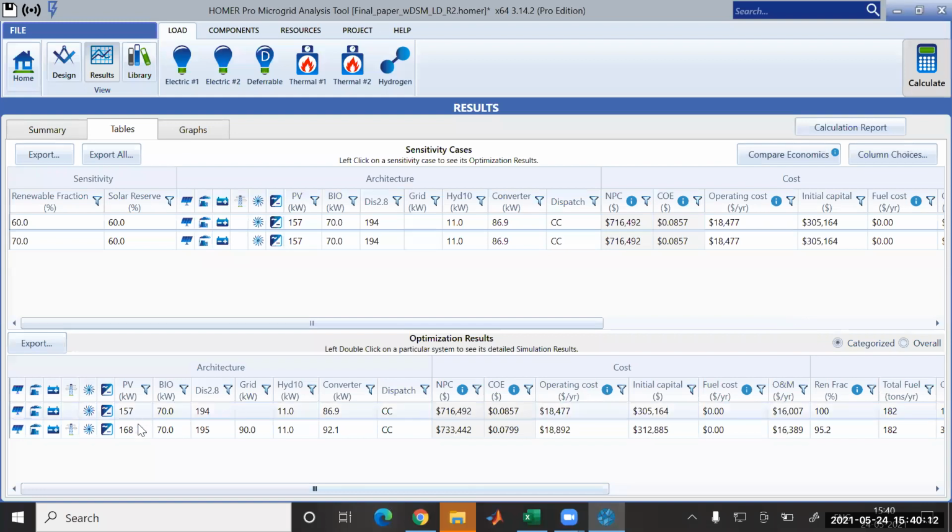See these options we get, where I made the maximum possibilities of generator that could be involved. Okay, so in this one grid is involved, and in another segment grid is not involved. So we could see when grid is not there, its cost of energy is around 0.0857, and when grid is included, its cost of energy is 0.0799. So see the difference.